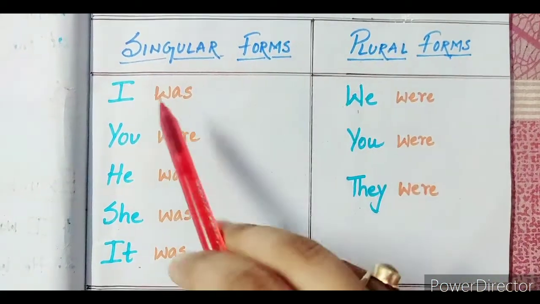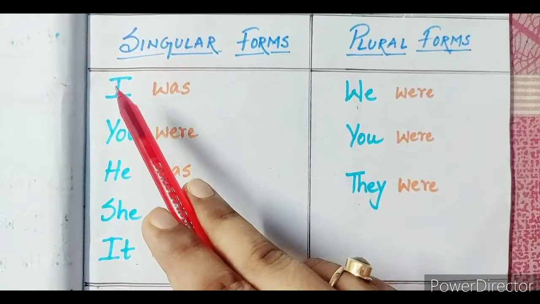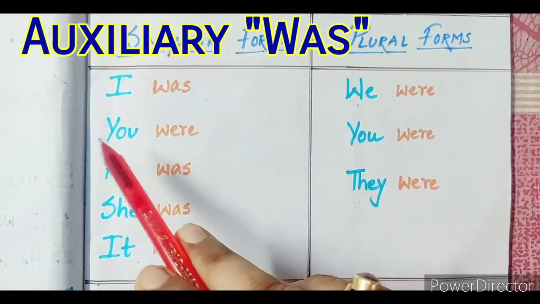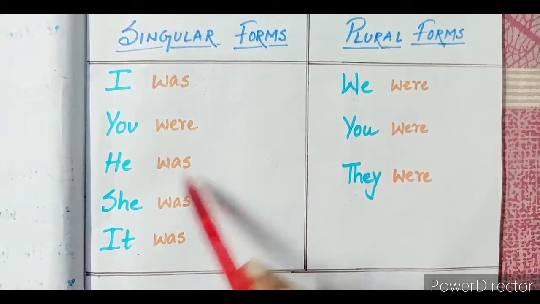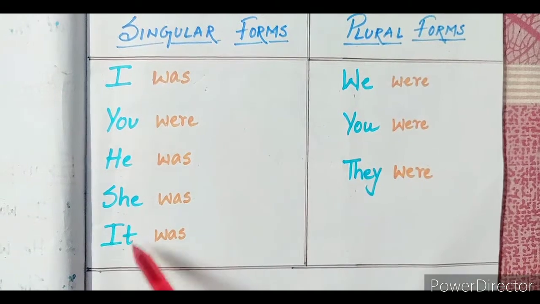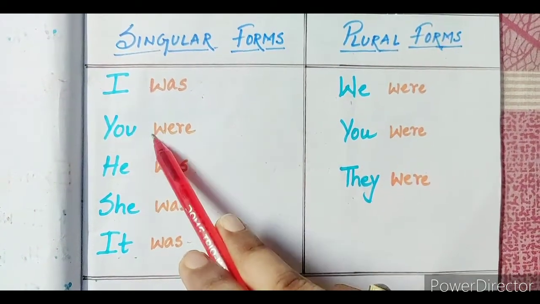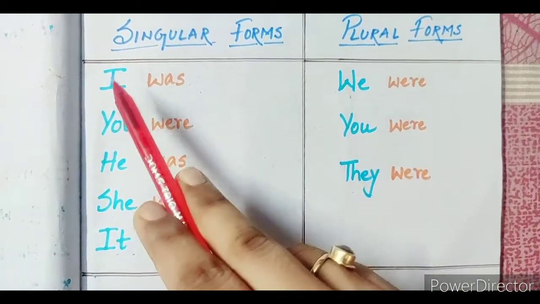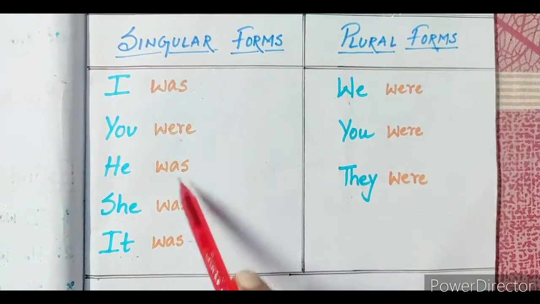Whenever we are using the singular forms of pronouns, we will say I was. So we are going to use the auxiliary verb was. I was, you were, he was, she was, it was. For you, both for singular and plural, we are going to use were. Apart from that, with the pronouns I, he, she, it, we are going to use was.